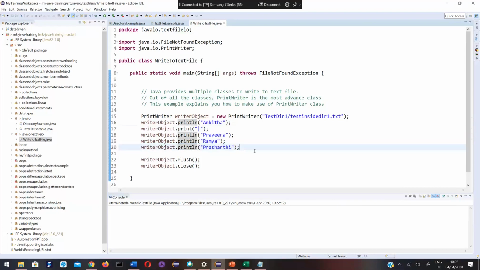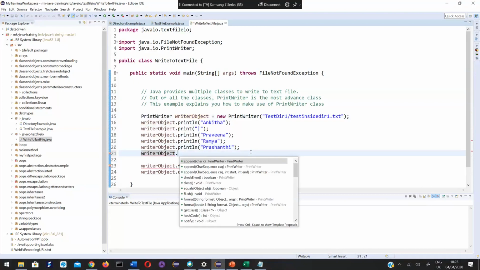So many times you perform some logic, you calculate some value, and you need to write that value to some text file. How do you do that? You simply use this PrintWriter class. All the values are Ankita, now I'm giving this in quotes. You might be getting these values from some other source, or reading them from some other Excel file or text file, doing some processing. After doing processing, then you are writing them to some other files. So to write to any text file, you just need to use this PrintWriter class, create an object, then call these methods.